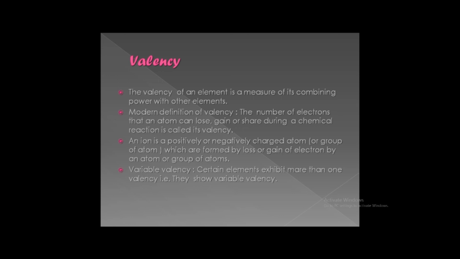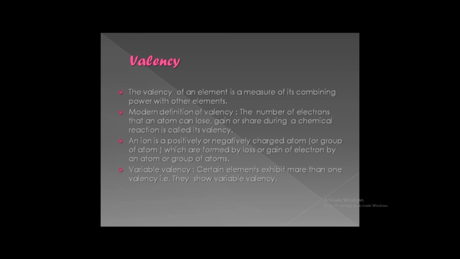Neither hydrogen nor chlorine will give its electron, so both of them will share electrons. Hydrogen needs 1 more electron to become stable. Chlorine needs 1 more electron to become stable, when it will have 8 electrons in the outermost shell.